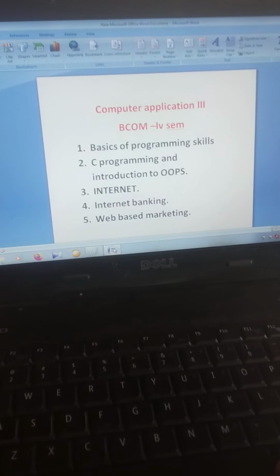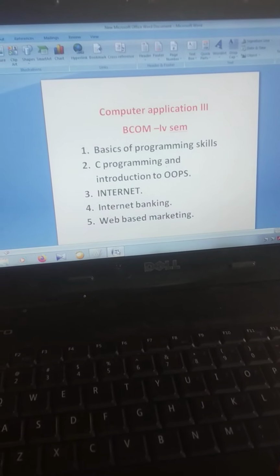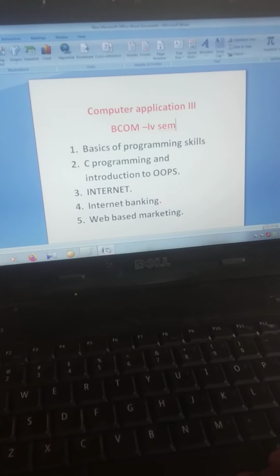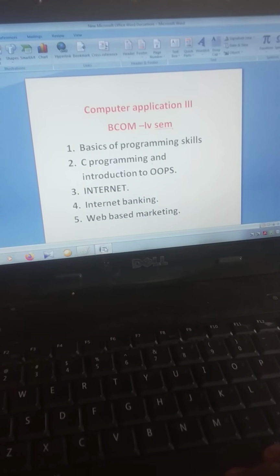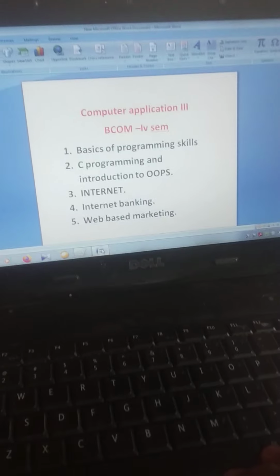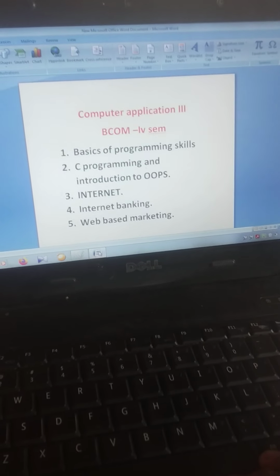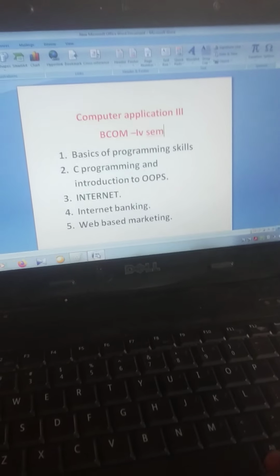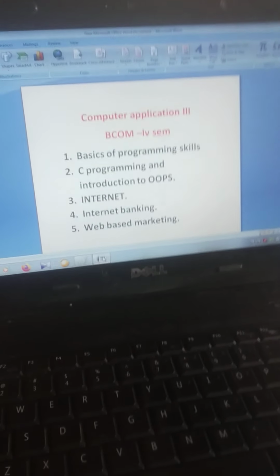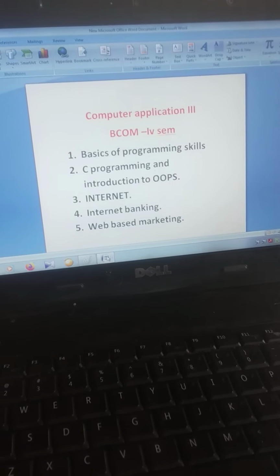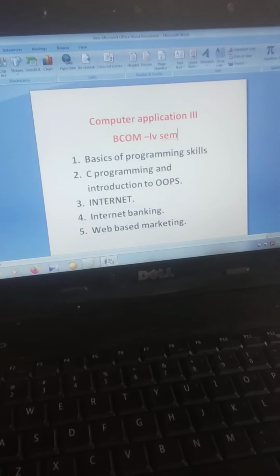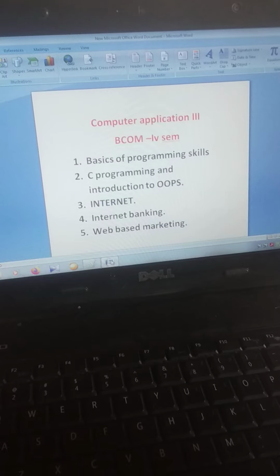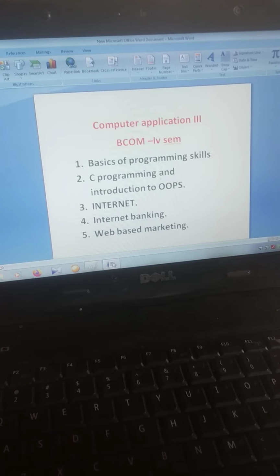Today onwards, we are going to start your BCom 4th semester Computer Application 3. As we are starting, we start with the syllabus. I have shortlisted the overview points, that is, the chapters in the syllabus.